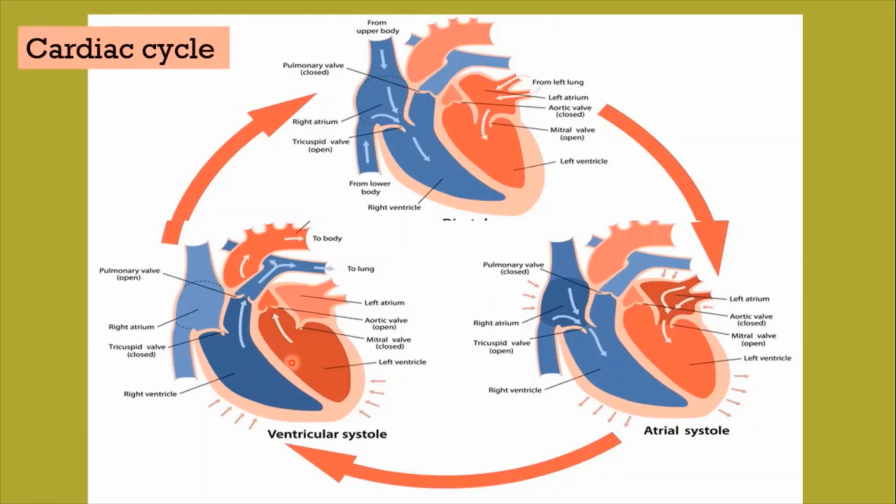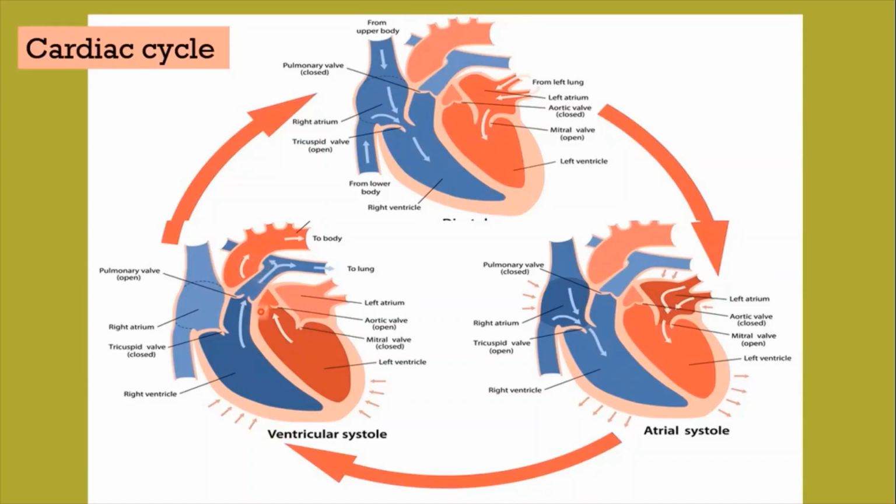ventricles contract, pumping the blood into aortic arches. Before the beginning of ventricular systole, the AV valves, the tricuspid valve and bicuspid valve, get closed, producing the first heart sound, lub. When the ventricles contract, the pressure inside the ventricles increases. It causes the opening of the semilunar valves. The blood from ventricles flows into aortic arches. The blood from left ventricle flows into systemic arch. Blood from right ventricle, the deoxygenated blood, flows into pulmonary arch.